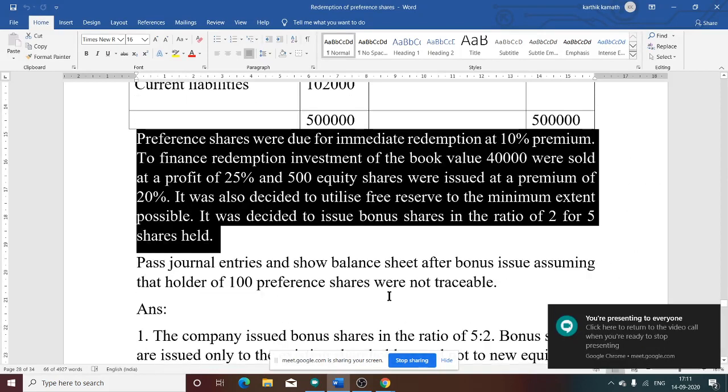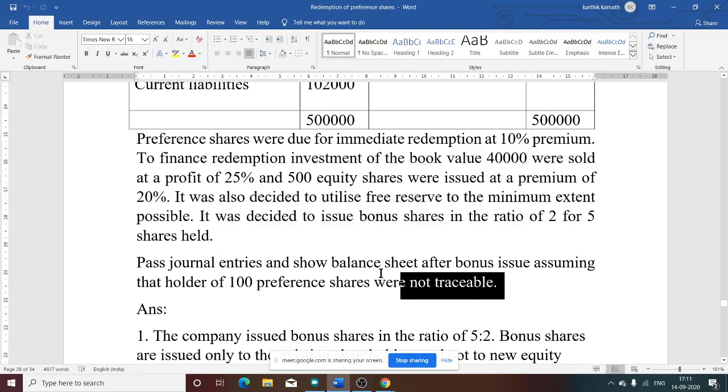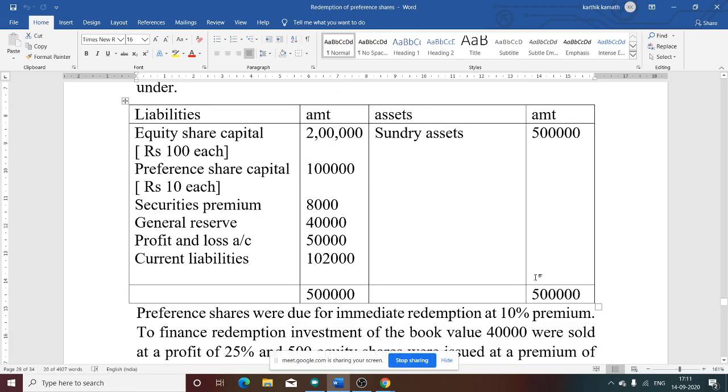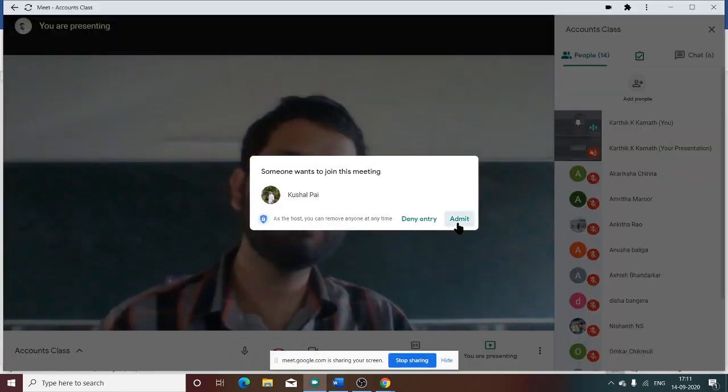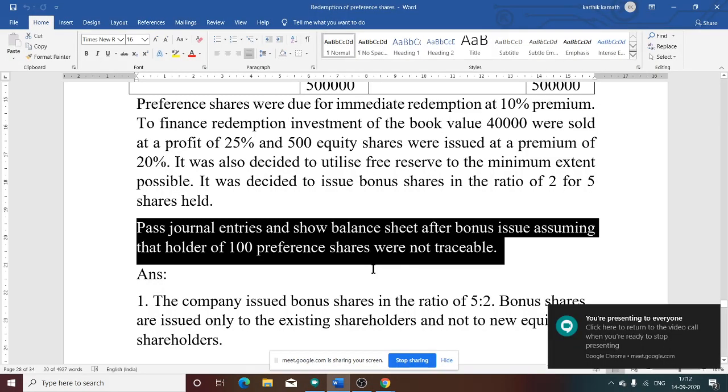Then pass journal entries and show the balance sheet after the bonus issue, assuming that the holders of 100 preference shares were not traceable. What does that mean? Only excluding these 100 preference shares, we need to pay the amount. The company is going to pay the amount excluding these 100 preference shares because they are not traceable. So we need to pass journal entries. Before that, we need to do the calculation for the bonus issue.